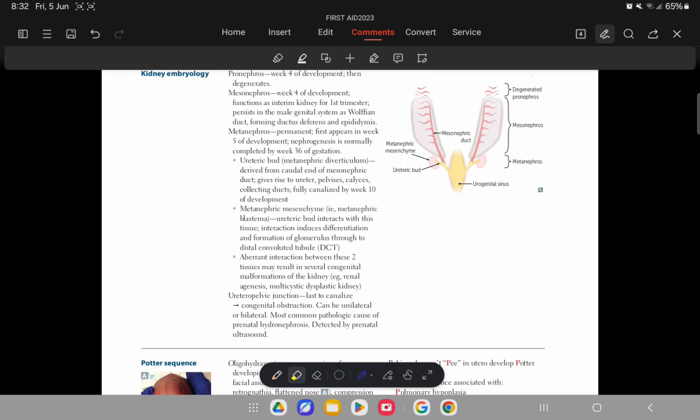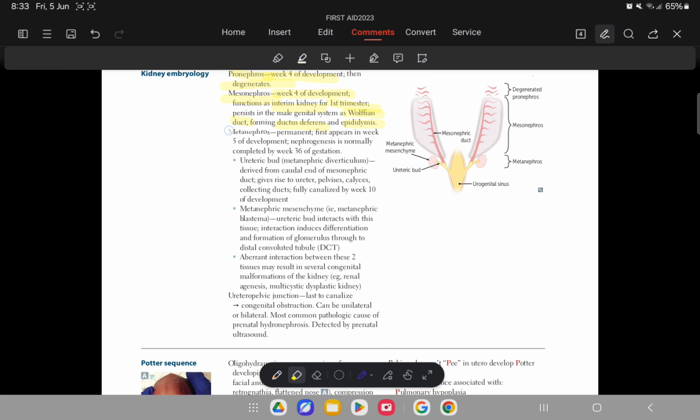Now we are having a look at the theory. Here it is written that the pronephros appears in the 4th week of development and then degenerates. Then the mesonephros, which also appears in the 4th week, will function as the interim kidney for the first trimester, and it will persist in the male genital system as the Wolffian duct, which will lead to the formation of the ductus deferens and epididymis.